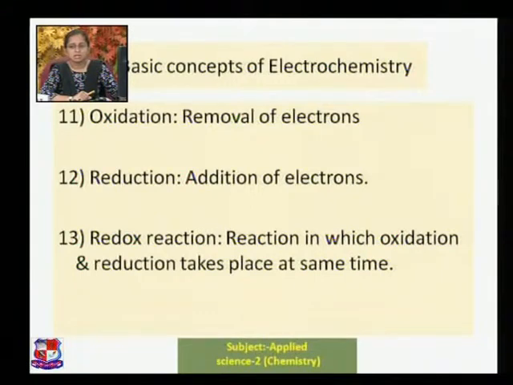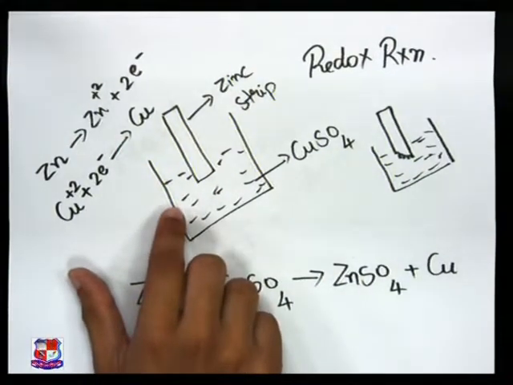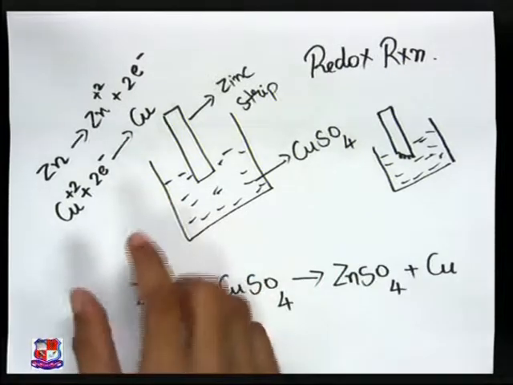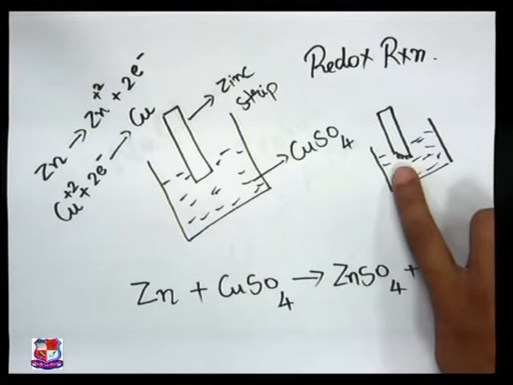The basic concepts that were very important: oxidation is removal of electrons, reduction is addition of electrons. Redox process: the process in which oxidation and reduction take place at the same time is known as a redox reaction. For that we have seen one example in the diagram. Just take a look. I have a zinc strip. I am dipping this zinc strip into a solution of copper sulfate. What happens? After some time this reaction happens. You can see here the zinc strip is getting corroded. This solution is shown.